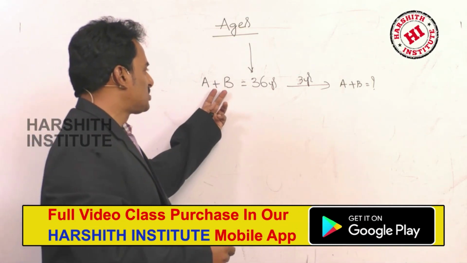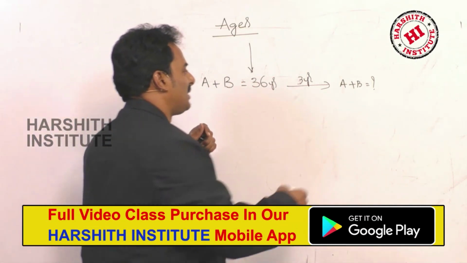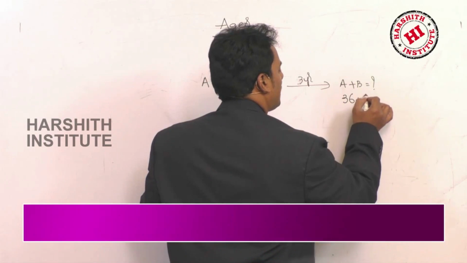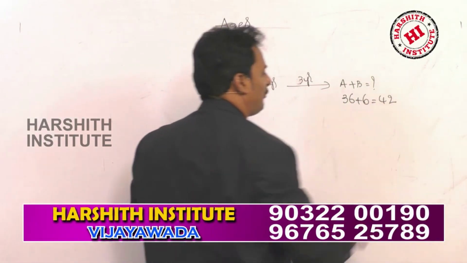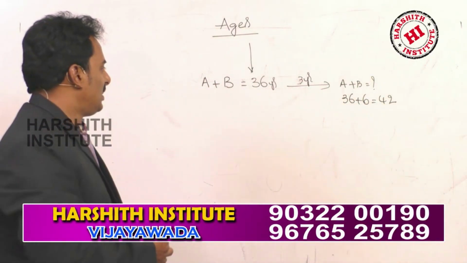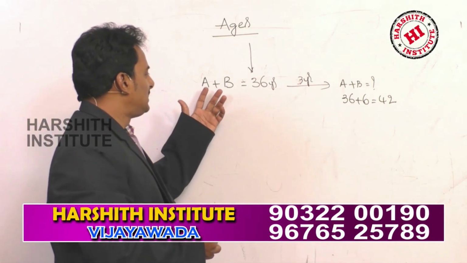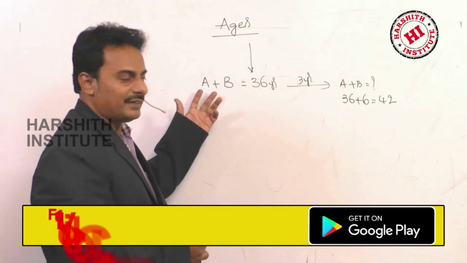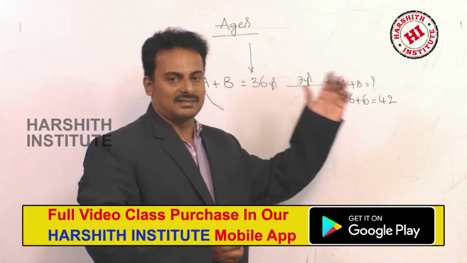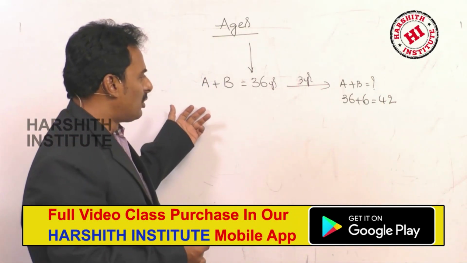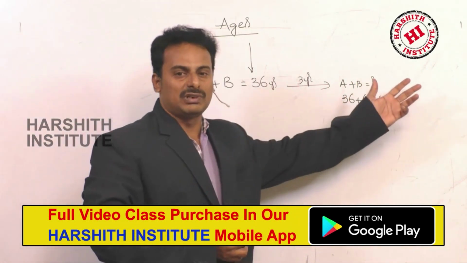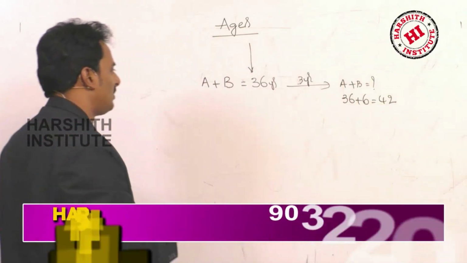Totally 2 members, 2 3s. That means 36 plus 6, 42 years. If there are 3 members, 3 3s are 9. If 4 members, 4 3s are 12, you have to increase.